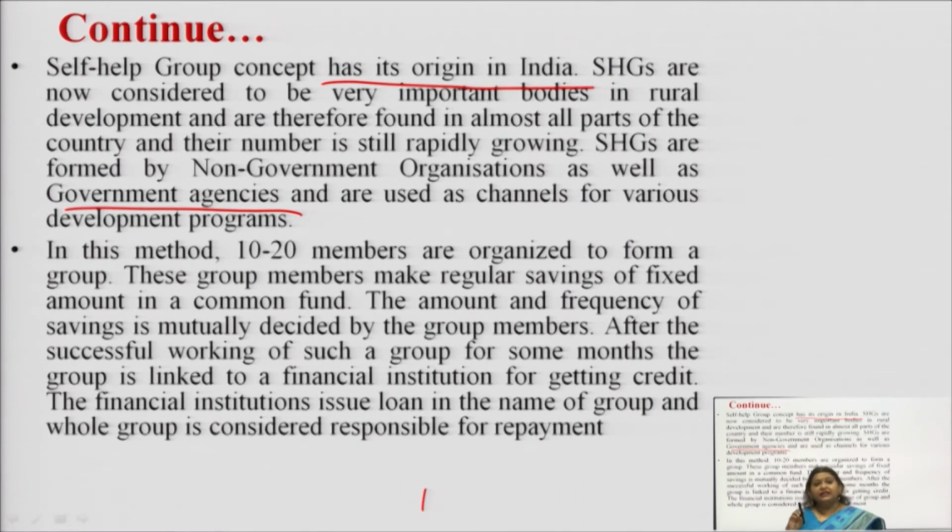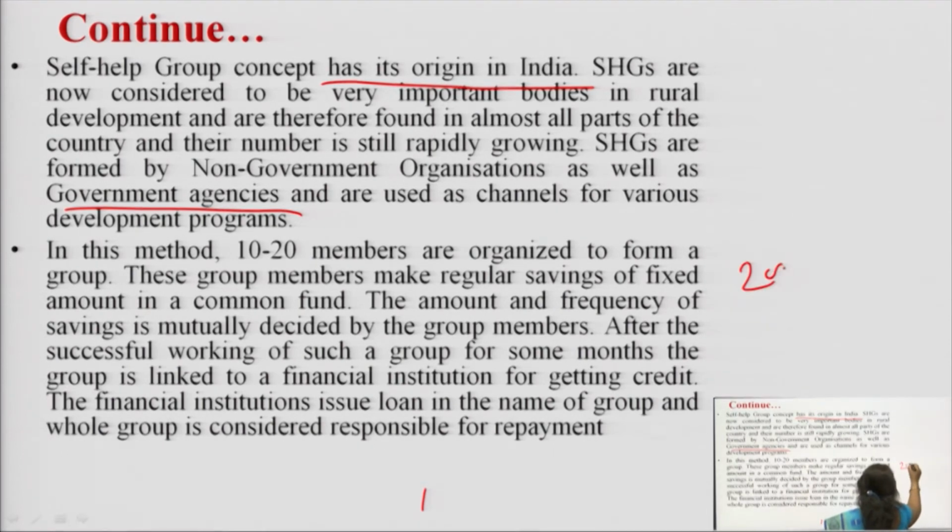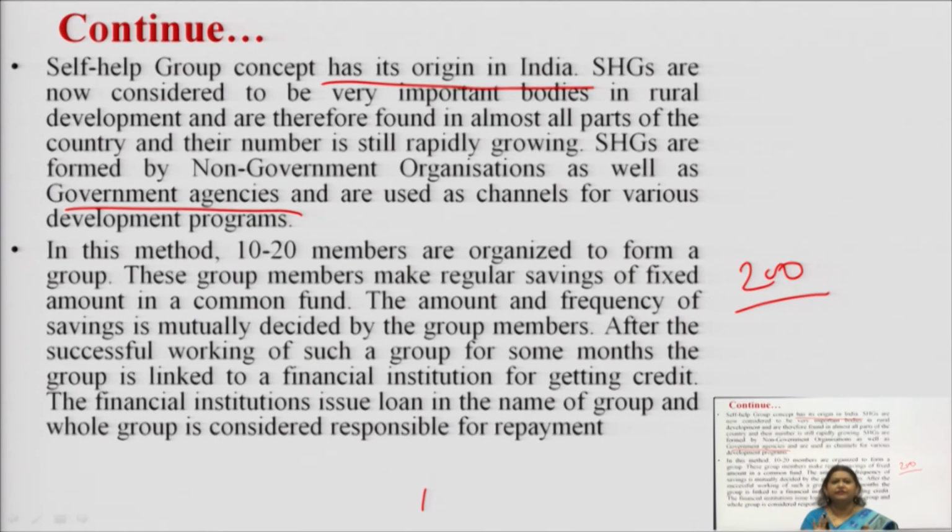And these members, what they do is they have their regular saving amount, and they create a fund. Say for example, everyone can save 200 rupees every month. So, when they have this 200 rupees, they are going to create a fund. And with this fund, when they have this savings, they mutually decide to help each other.